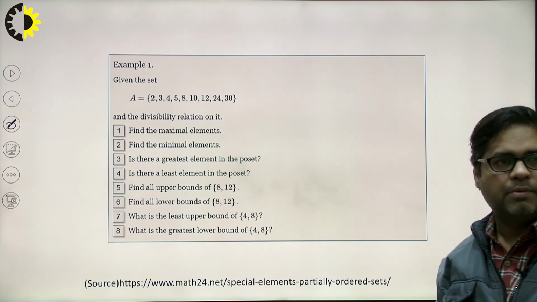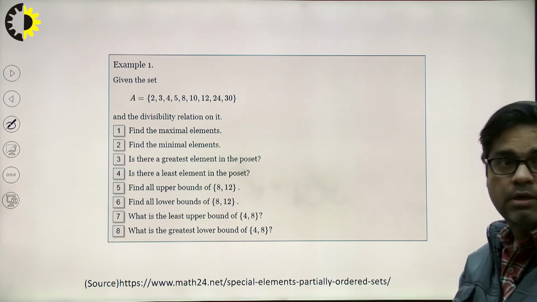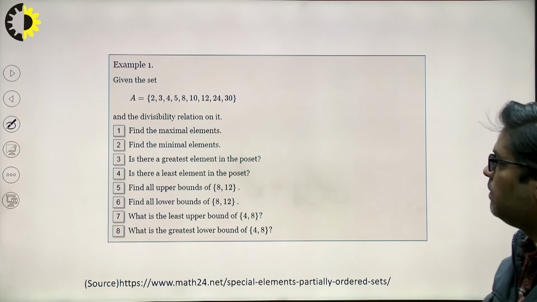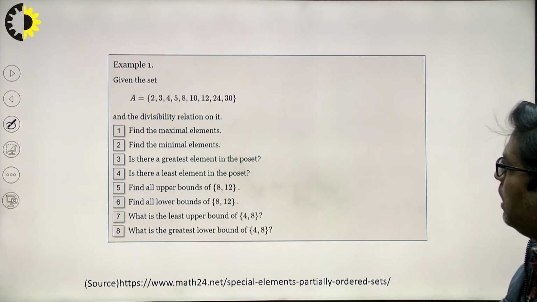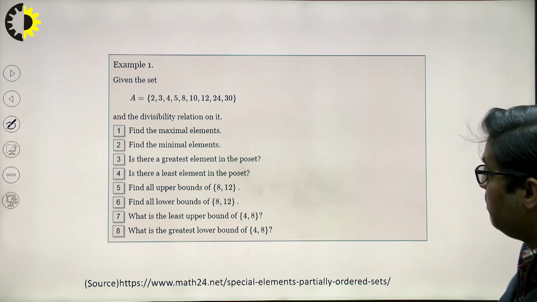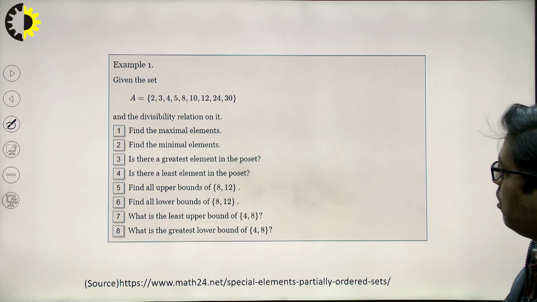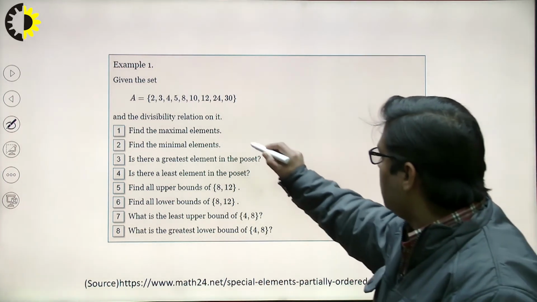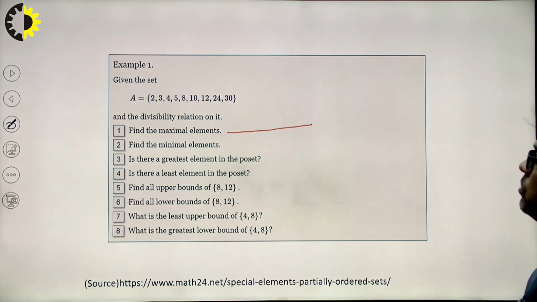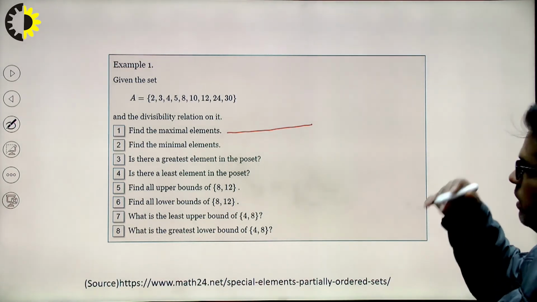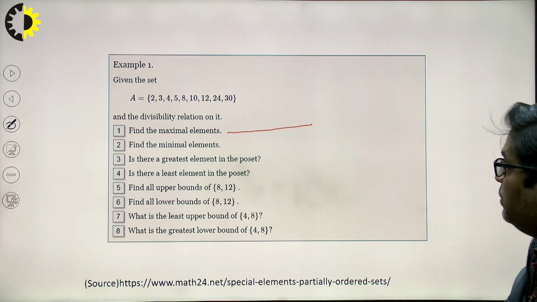Next, there are some numerical problems. Here a set is given, and on the basis of divisibility I have to find the maximal element and the minimal element. If I talk about the maximal one, which can be the maximal? Here I can say that 30 will come at the highest position.